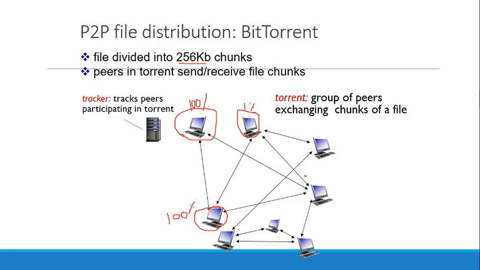What do these chunks do and what is the advantage? The advantage of dividing the whole file into many chunks is to reduce the chances of a portion of data being lost.